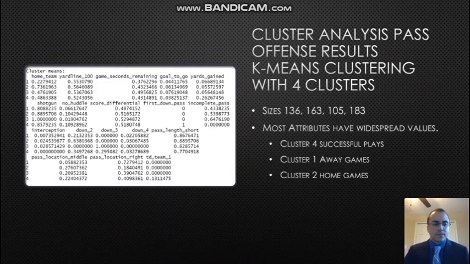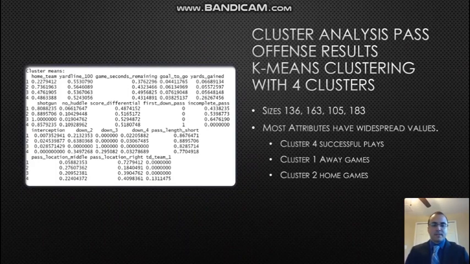Let's look at some attributes that might tell us why it is that cluster 4 is so successful. When we look at cluster 4, we can see that it's the only cluster where the pass length short started to lean more towards being a pass length deep. When I did the dummy variables, I made it so that it would drop the first dummy, and in this case, the first dummy was pass length long. So the pass was either a pass length of short or it was a pass length of long.